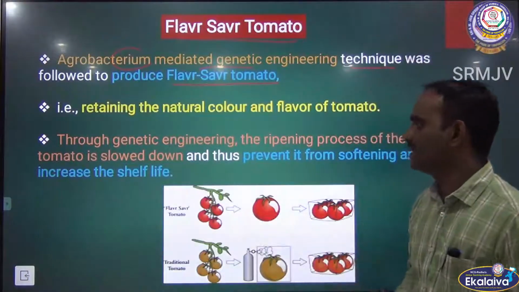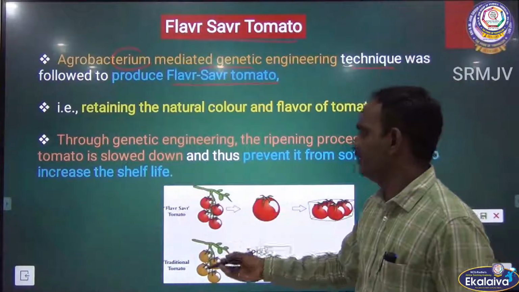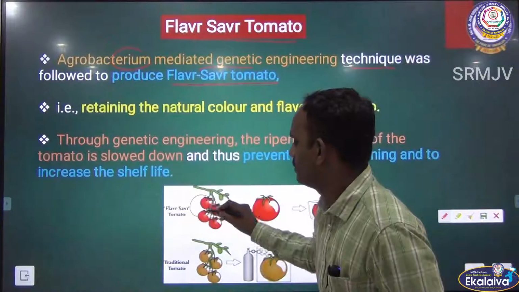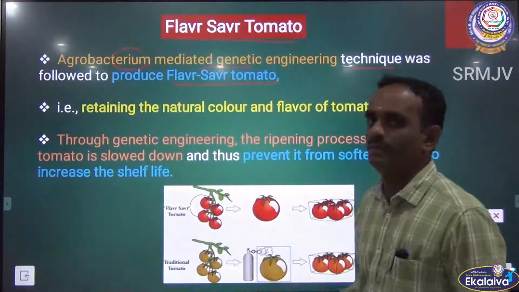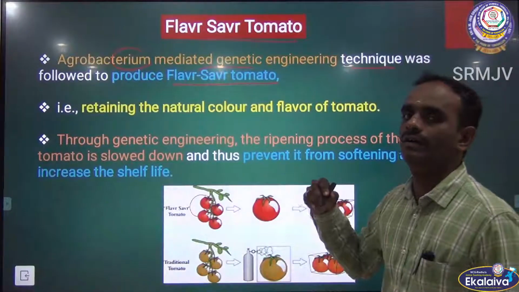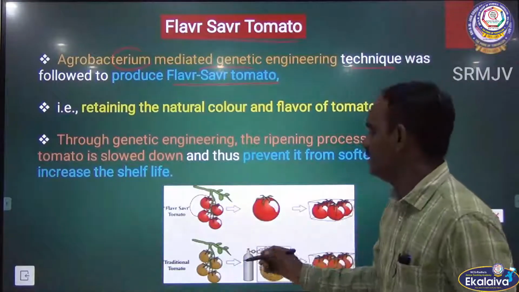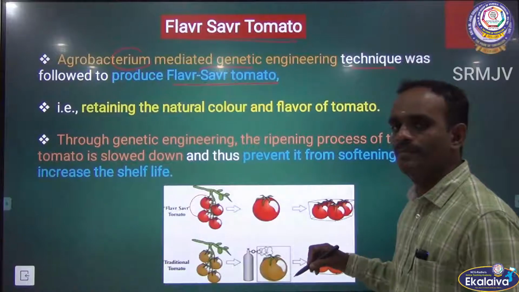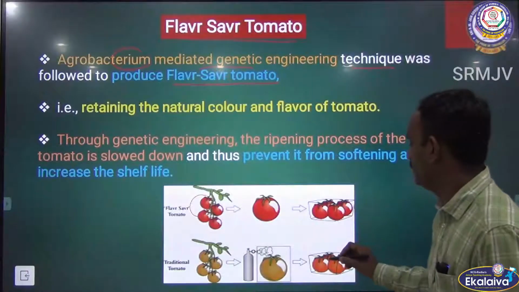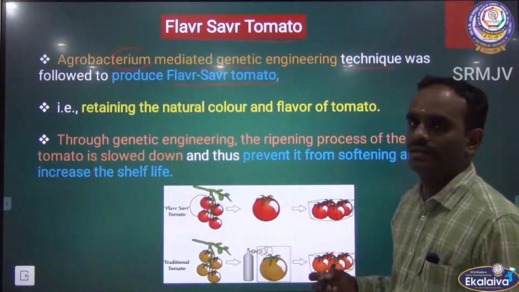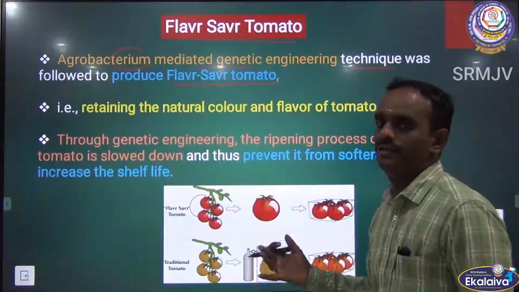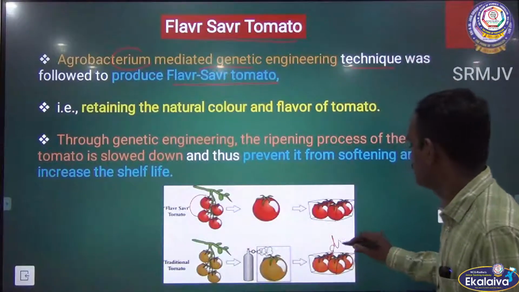See the picture here, children. These are two different varieties of tomato. One is the Flavr Savr tomato, another one is the traditional tomato. After 1 week, what will happen to the normal traditional tomato? It becomes juicy, and the normal color changes into a dull color.